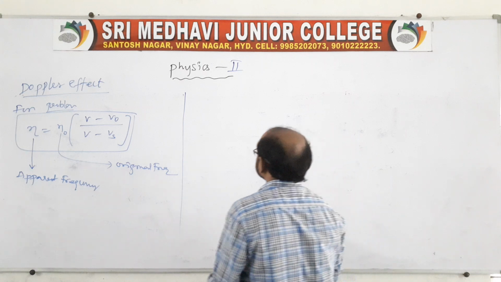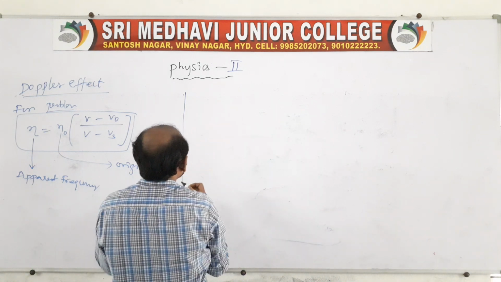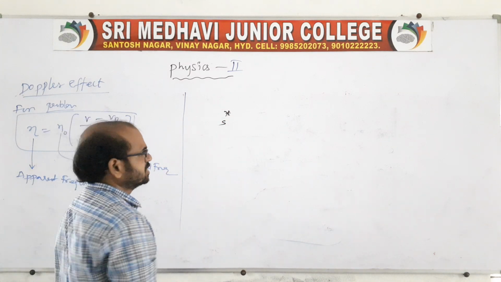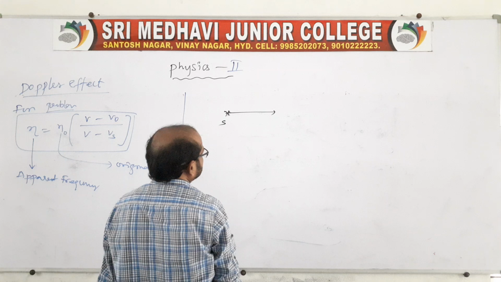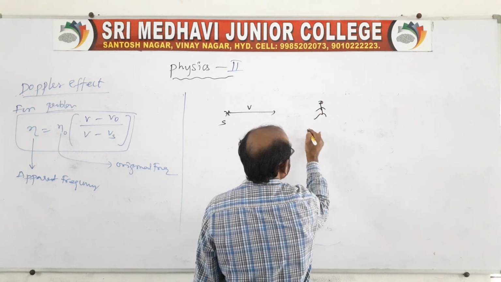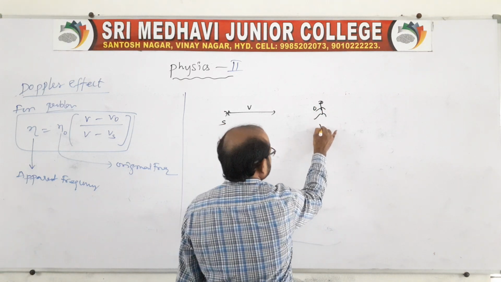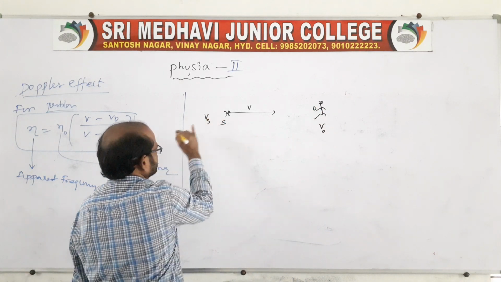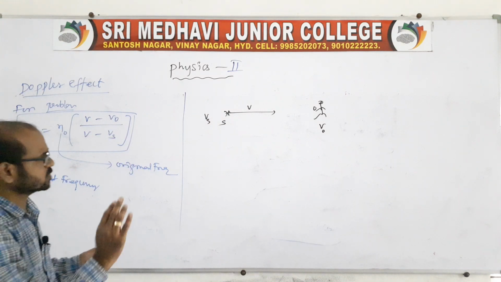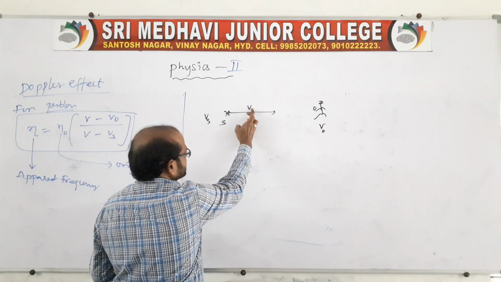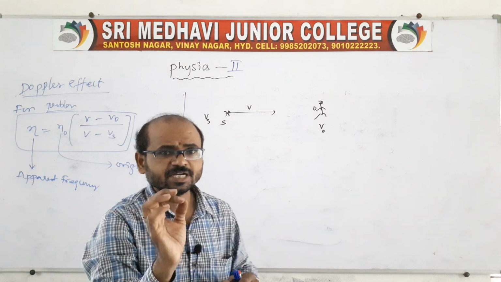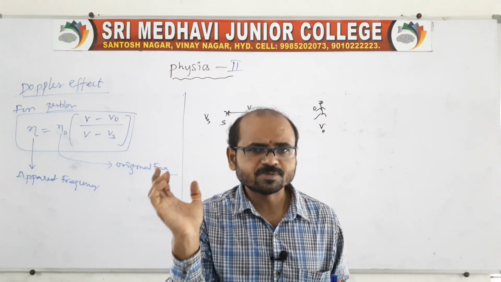Suppose you take the same situation we did in the previous class. Here a source is S. The source is emitting the sound, and the speed of sound is V. Here the observer is at O, the observer velocity is V naught and the source speed is Vs. Sign conventions are very important for the Doppler effect. The speed of sound we should always take towards the observer only.